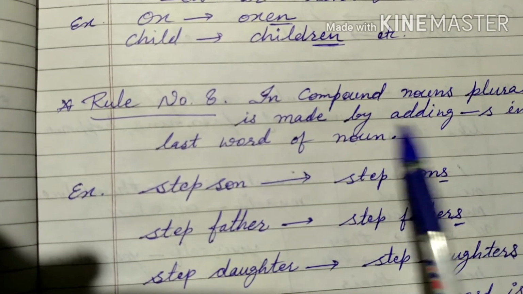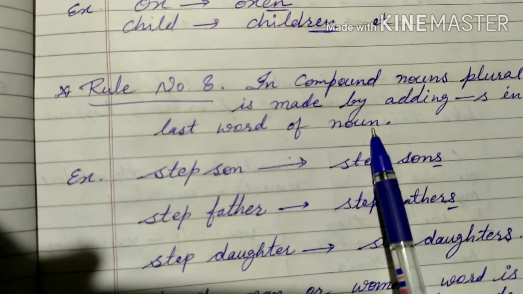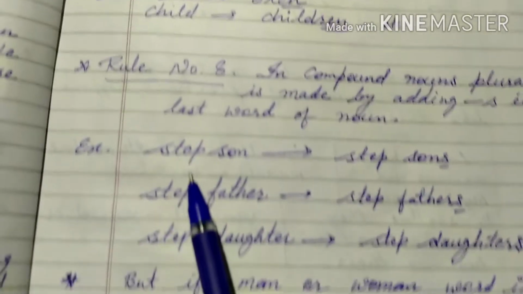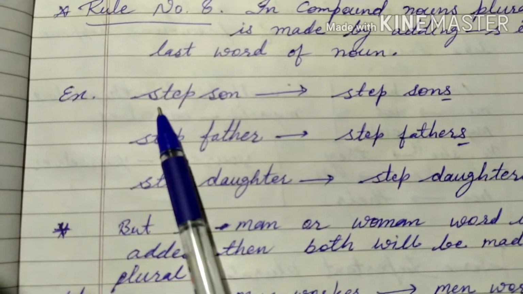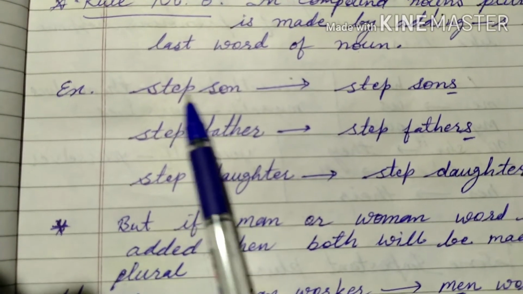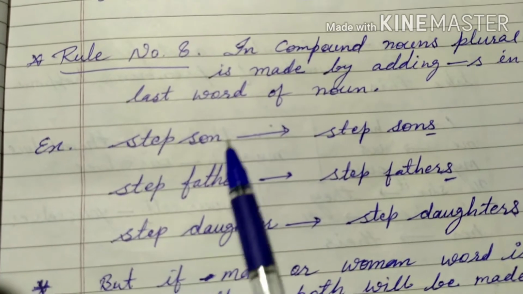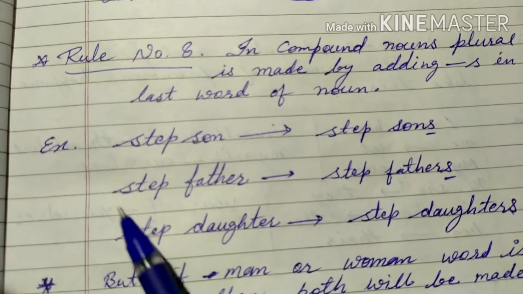In a compound noun, the plural is made by adding S to the last word of the noun. So stepson, stepsons. Son is the noun and step is the word added to it. So this is called a compound noun, or you can also call it a pair noun.